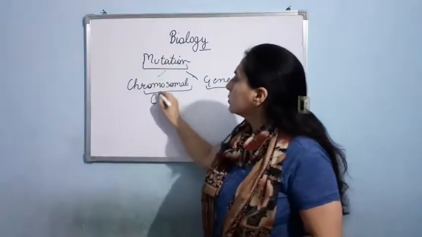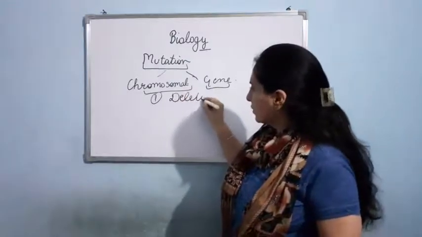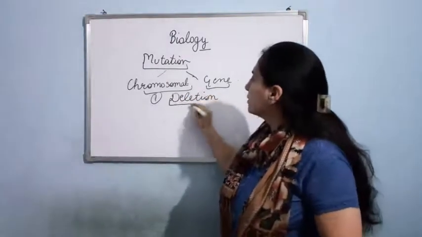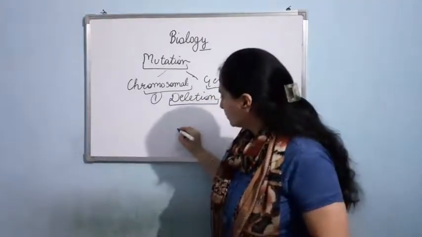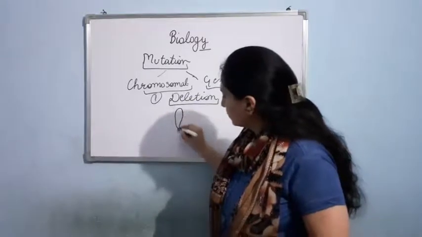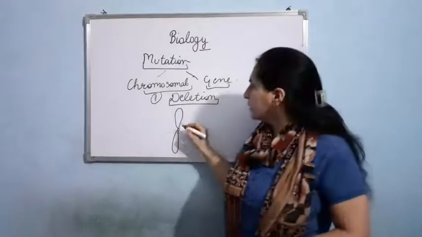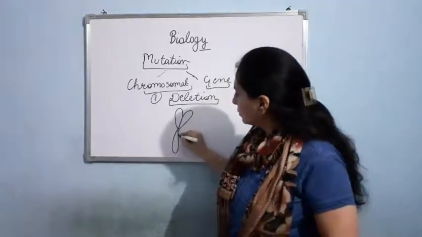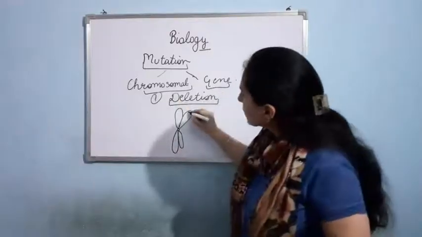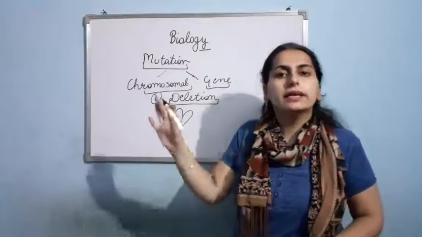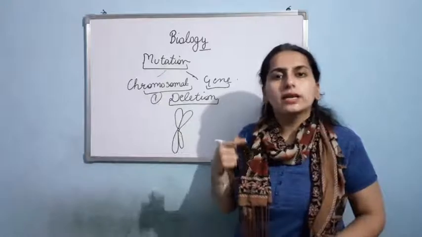Let me talk about its different types. The first one is deletion. Now what happens in deletion type of chromosomal mutation? Suppose here I am having a chromosome. I am talking about one chromatid right now. So in deletion, what will happen? A segment of DNA will get deleted. Now the chromosome will become shorter than the actual size.